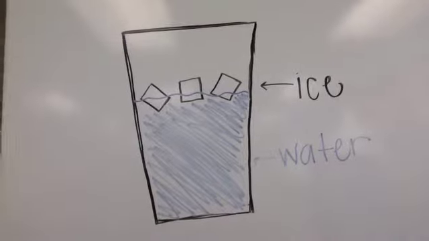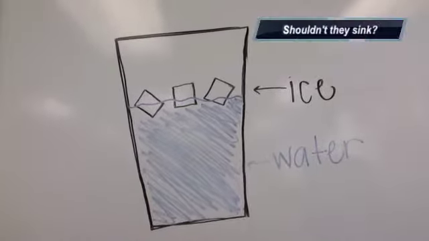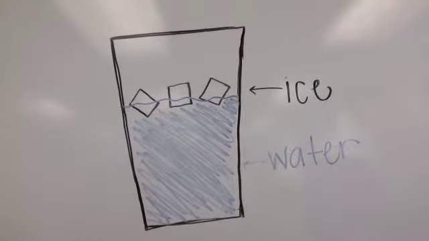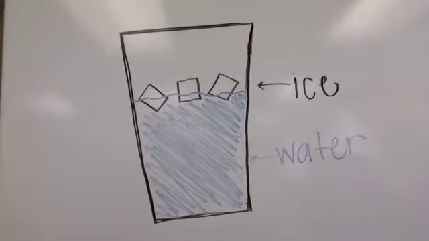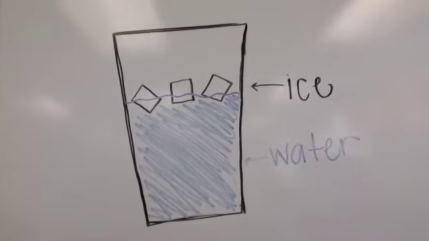Have you noticed your ice cubes floating in your water before? Shouldn't they sink? When water freezes and becomes ice, the molecules spread apart, making it less dense. As we now know, things that are less dense float on top.